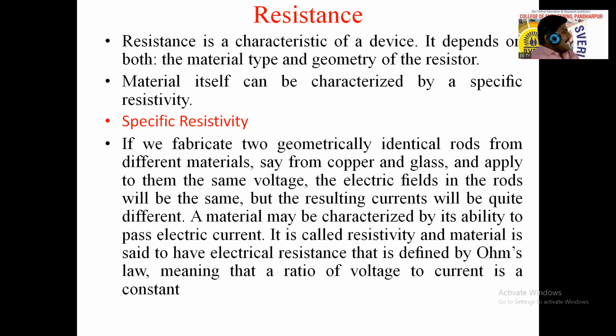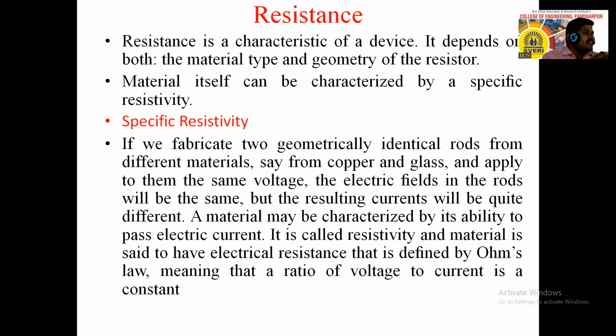Across that material we are applying the same voltage parallel to it, either glass or copper. So the electric field of both materials will be the same, but the resulting flow of charge, the resulting current, will be different. The resulting current of both materials is quite different. So a material may be characterized by its ability to pass electric current.